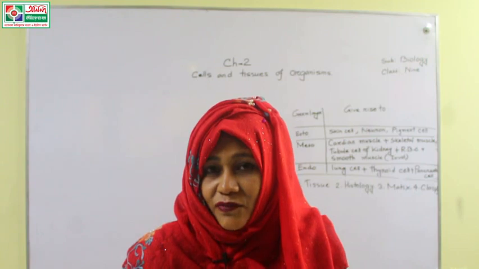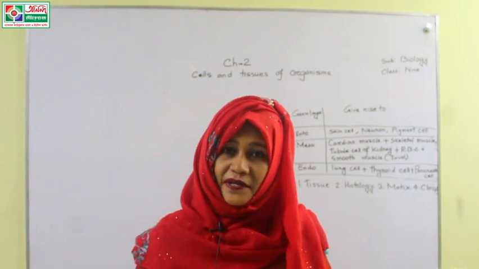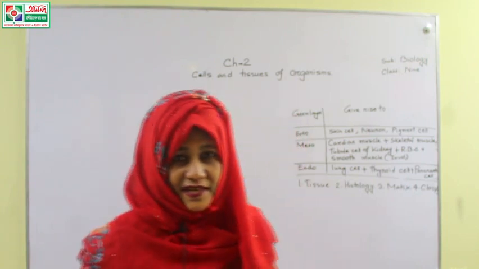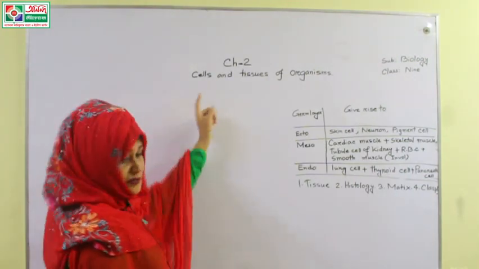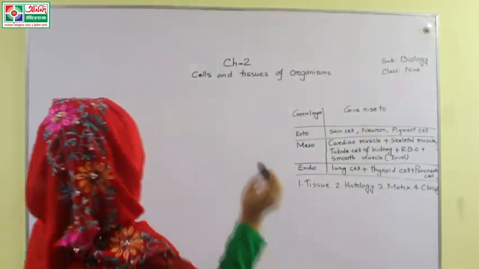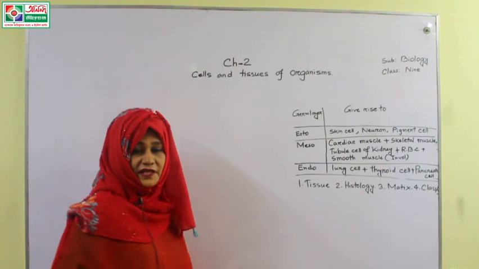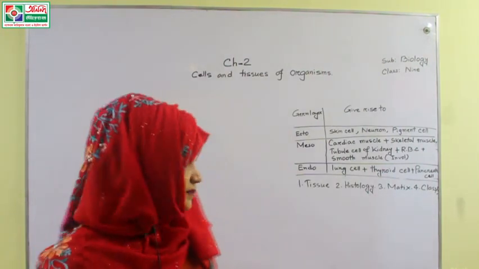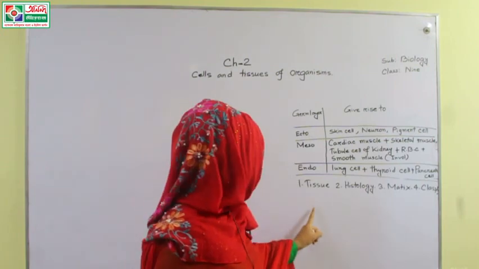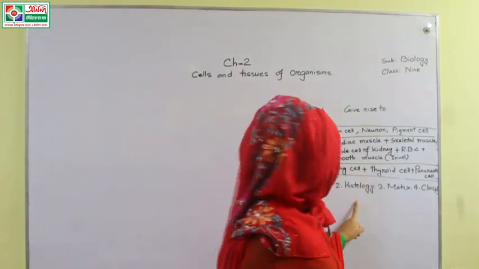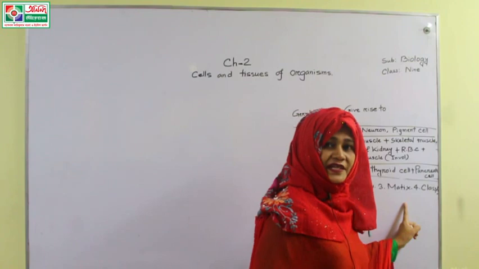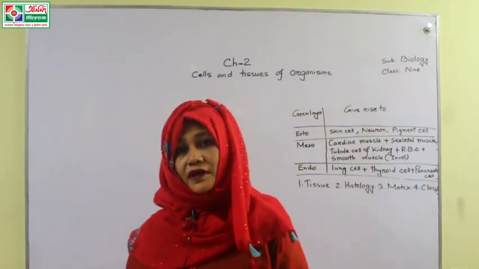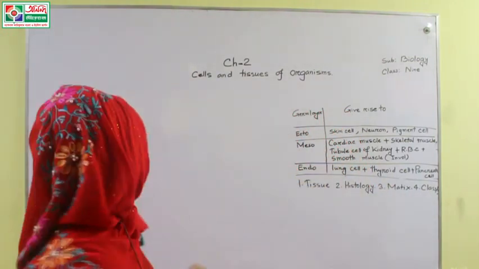Today I am back with a new lesson focusing on a very important topic. Let's get started. Today we are on Chapter 2, cells and tissues of organisms. After finishing the lecture, students, you will be able to learn what is animal tissue, what is histology, what is matrix, and the classification of animal tissue.